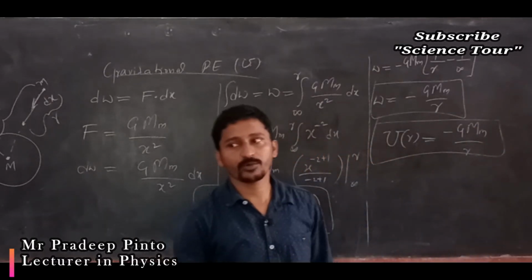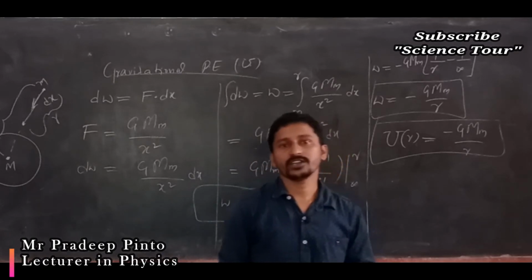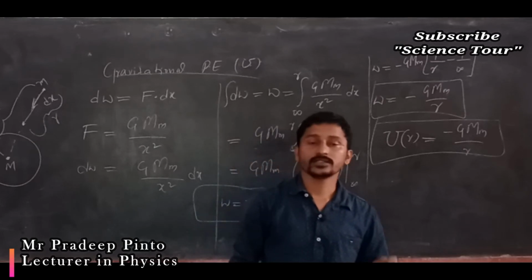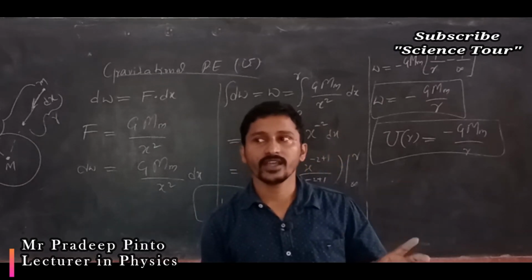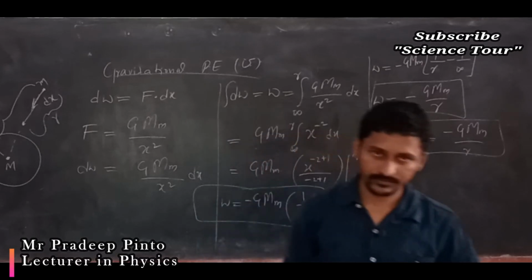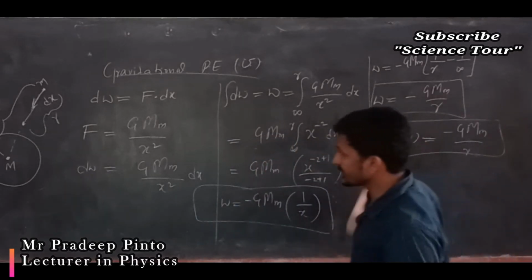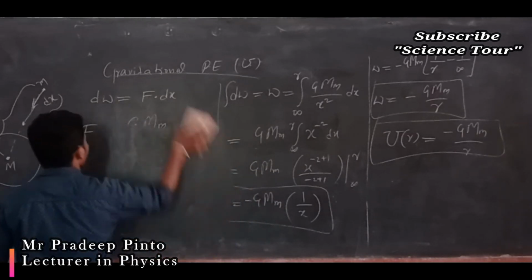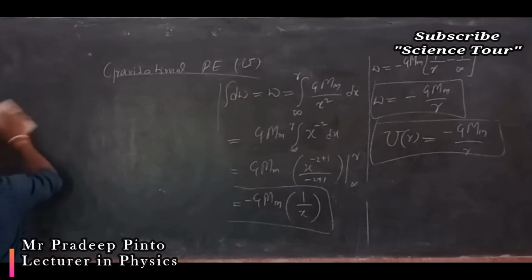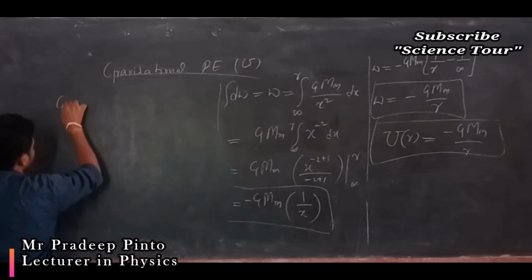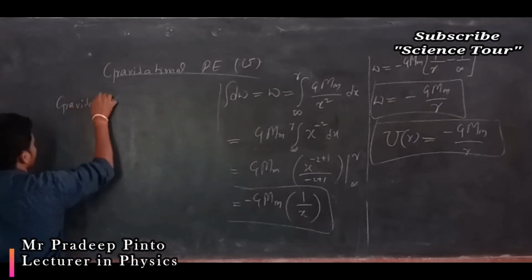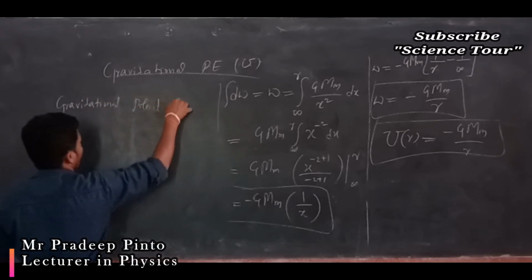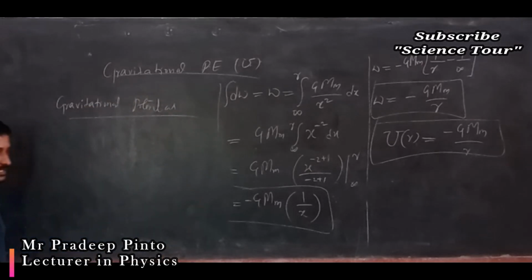So what do you mean by gravitational potential energy actually? Gravitational potential energy is the work done to bring a point mass from infinity to the point in the gravitational field. Now this is gravitational potential energy. We have a new term that is called gravitational potential. What do you mean by gravitational potential?